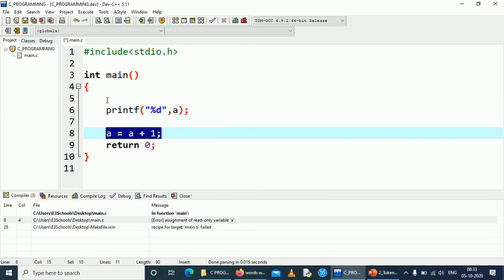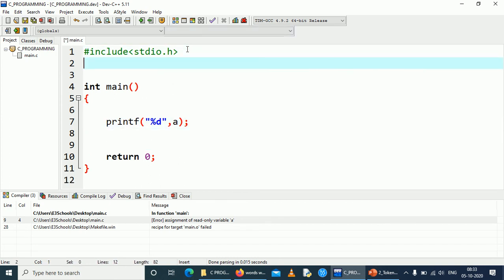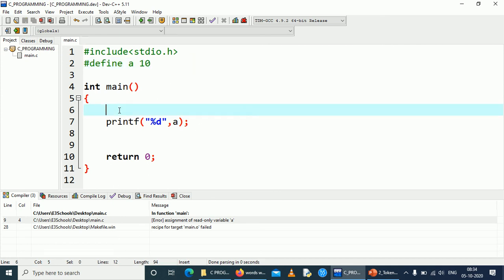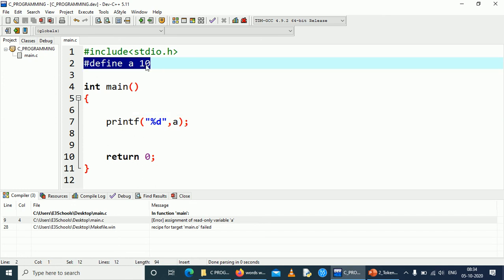There is another method of declaring the same thing using macros. Hash define a 10. That's it. So we haven't initialized the value of a inside the code, but we have declared it using macros. So hash define a as 10.